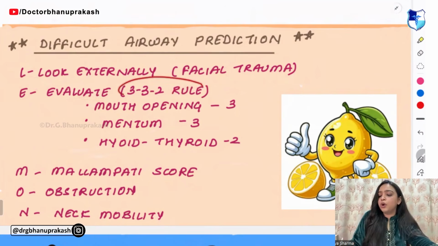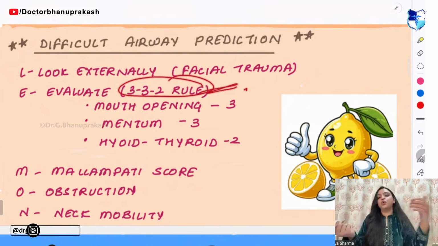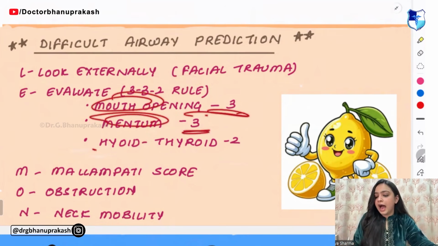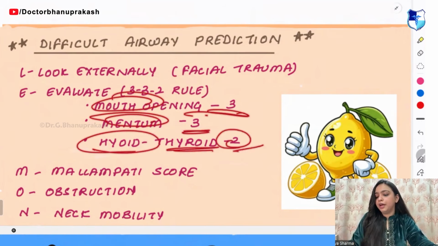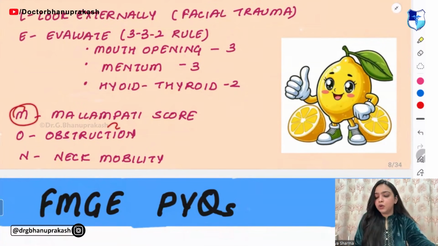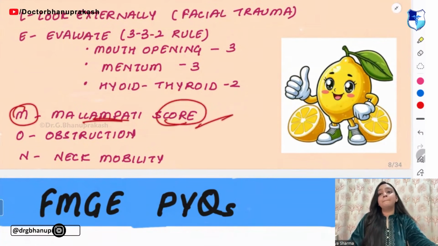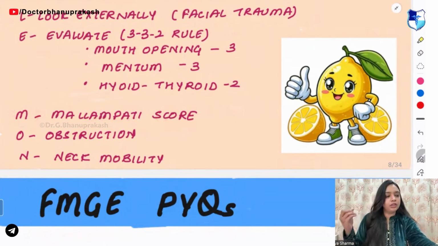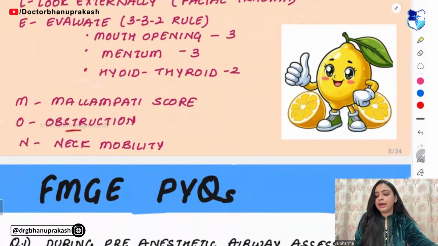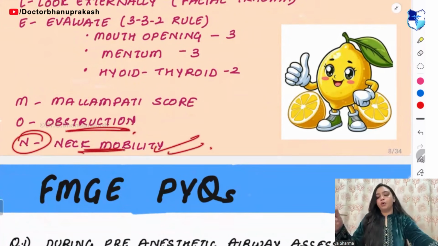Now, what do you have to follow in the evaluation? You have to follow the 3, 3 and 2 rule. Mouth opening should be 3 fingers. Mentum distance should be 3. And the distance between hyoid and thyroid should be 2. Then for M, you have to check the Mallampati score. For O, you have to check for any obstruction. For N, you have to check the neck mobility.